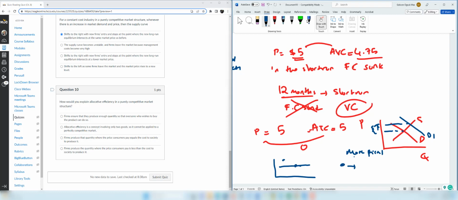Therefore, in a purely competitive market, the outcome is allocatively efficient because firms produce the quantity where the price consumers pay equals the cost to society to produce it.